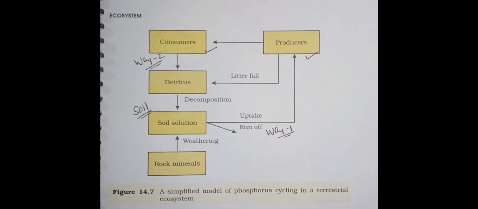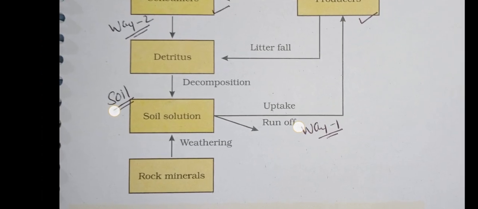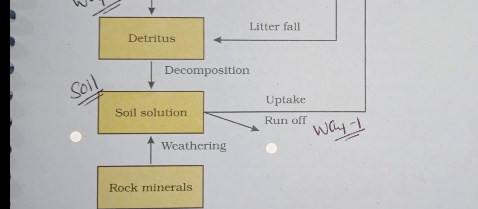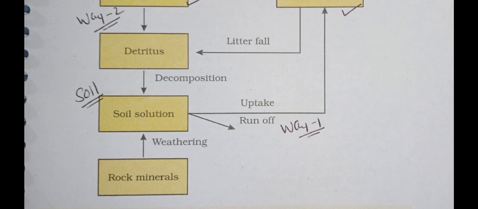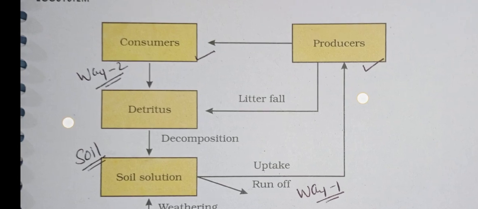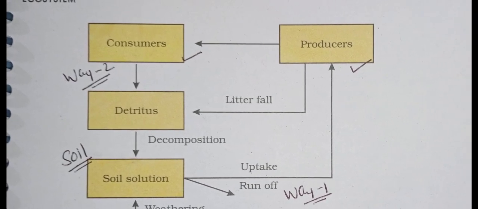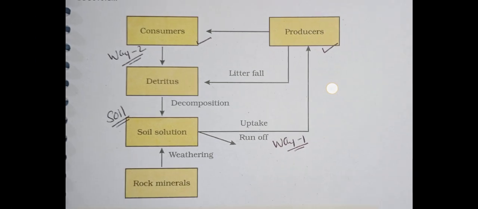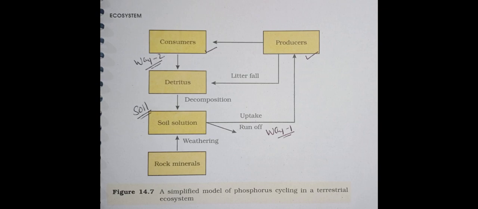Now see, there is one diagram. We can say rock minerals, then the process of weathering, and then soil solution. Now we have soil having water, and phosphorus is dissolved in this water. See the way: uptake, runoff. This water will be absorbed by the producers. From producer it will go to the consumer, to the detritus, and then again decomposition and will go again into the soil. So it is one paragraph about the phosphorus.